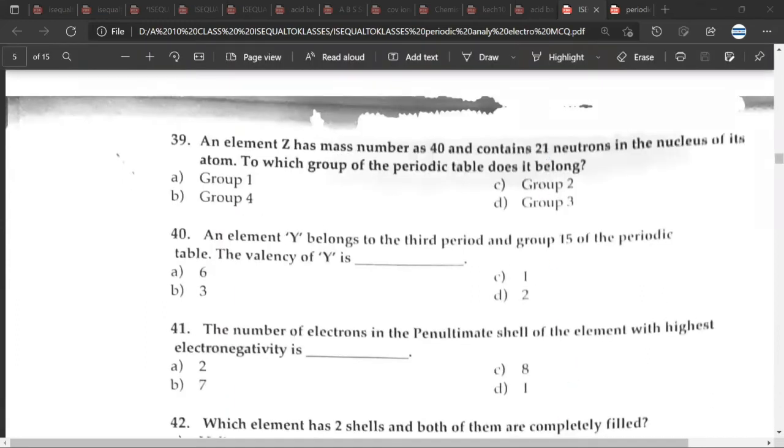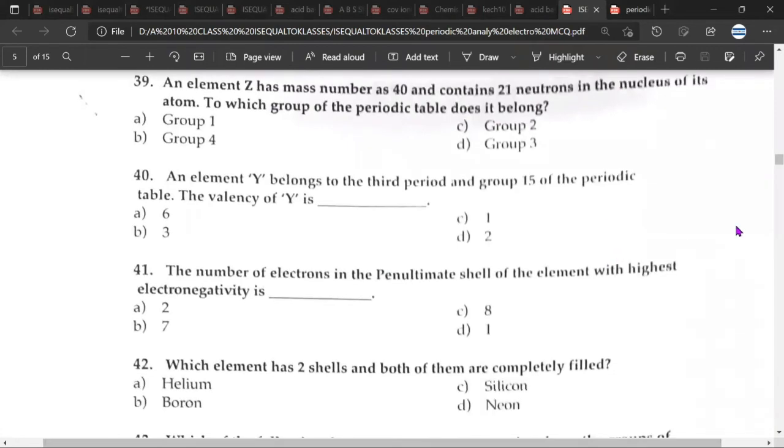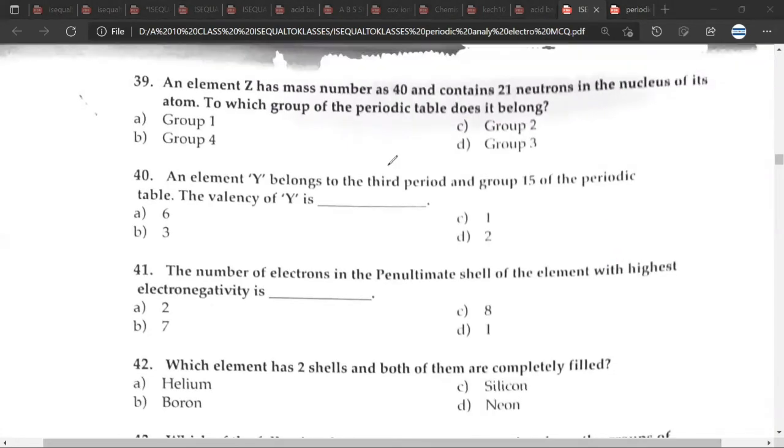Okay. 39, 40, 41. The 39th question would be A. Why? Group 1, because mass number minus neutrons gives the number of protons. So 19, 2881 is potassium, so it would be A, group 1. Neutron plus proton is 40, neutron is 21. Therefore, proton is how much? Proton is 19. Therefore, what is the electronic configuration? 2,8,8,1. And that is why the group would be Group 1.